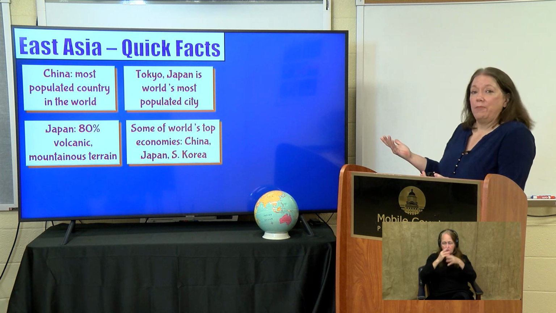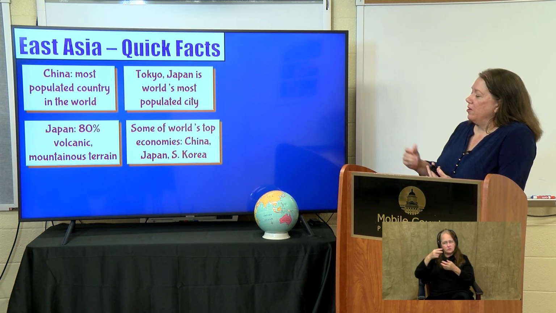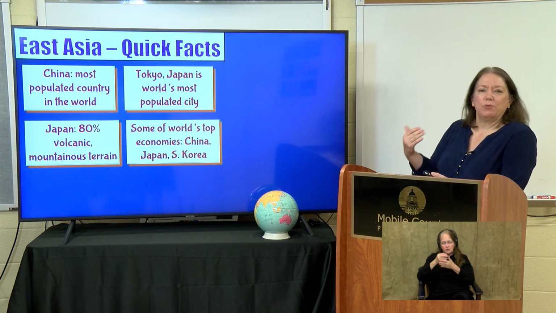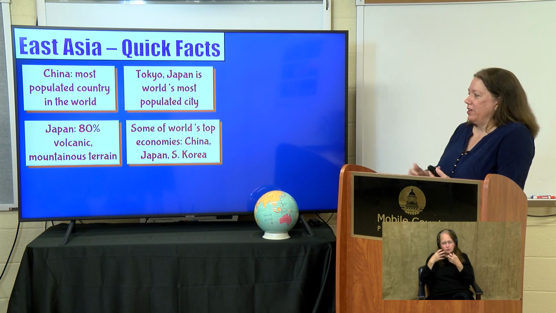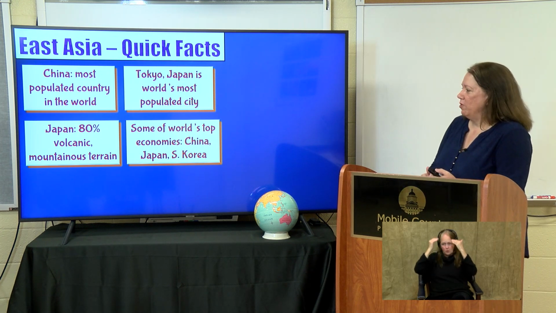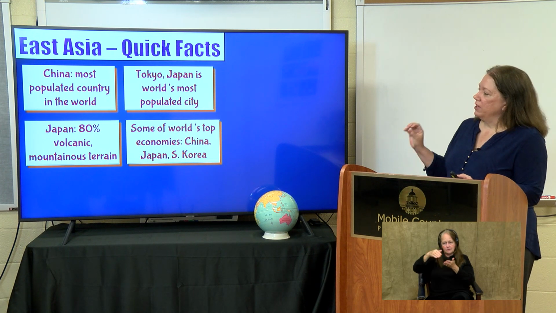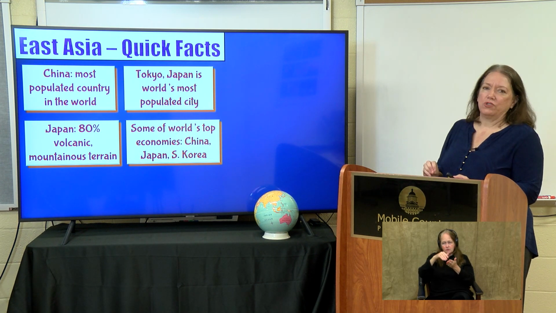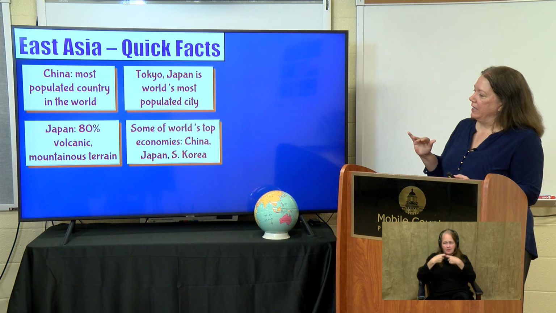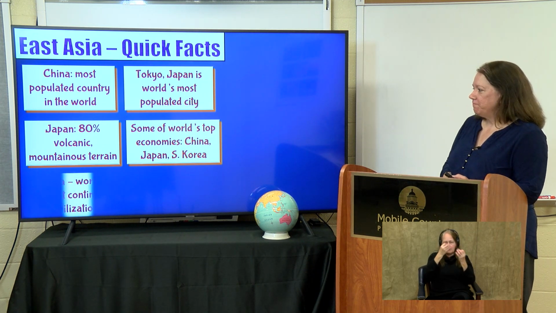Some of the world's top economies are in East Asia. China has the world's second largest economy behind the United States. Japan, a very strong top 5 economy. South Korea in the top 12, depending on what list you look at. A lot of exports to the rest of the world. A lot of manufacturing happens in these countries. Electronics and cars in Japan and South Korea are exported around the world.